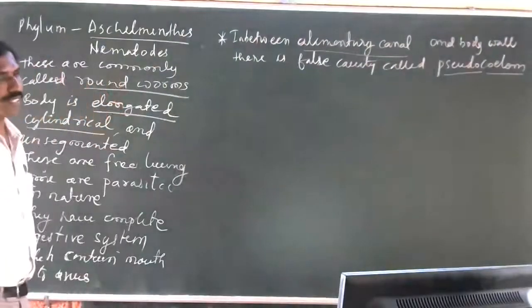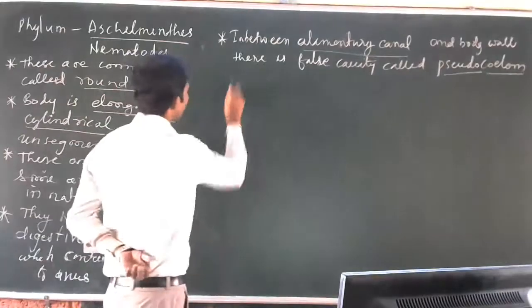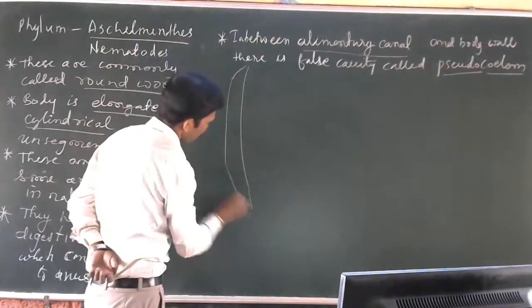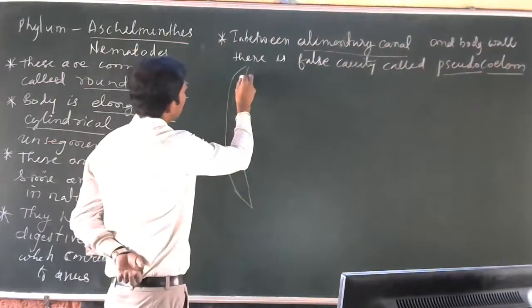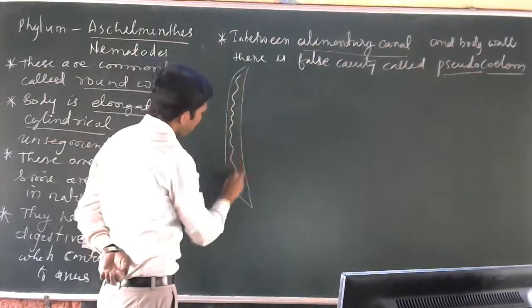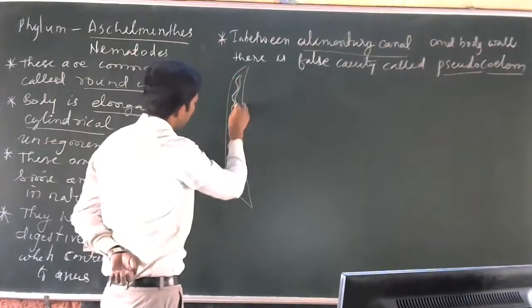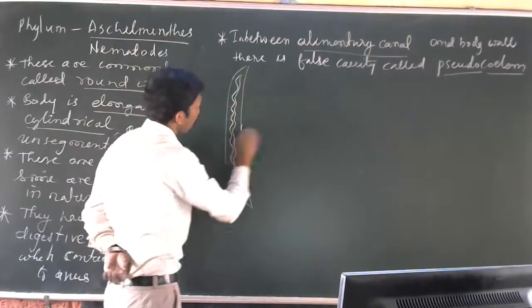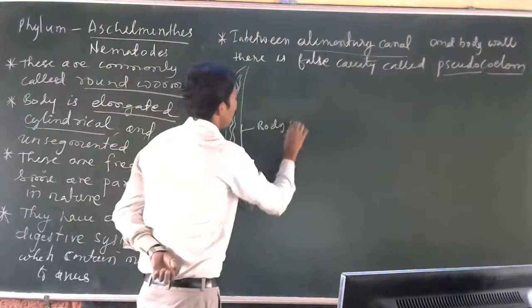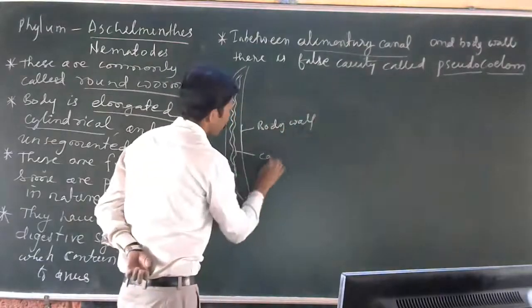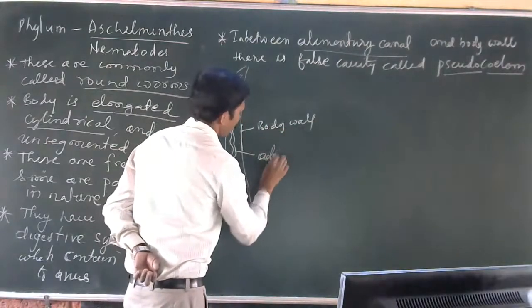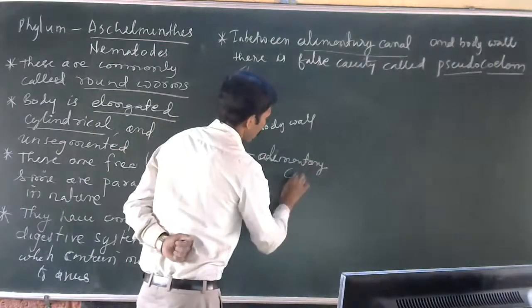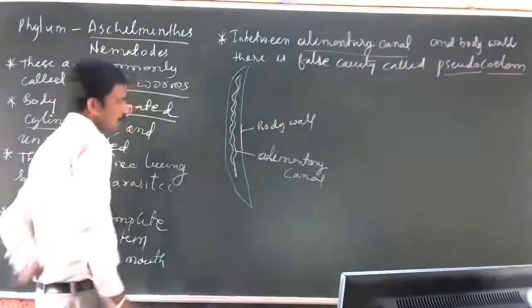Think of this as the enlarged body. This is the body wall, and this is the alimentary canal, the digestive system.